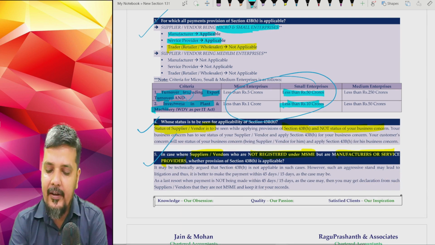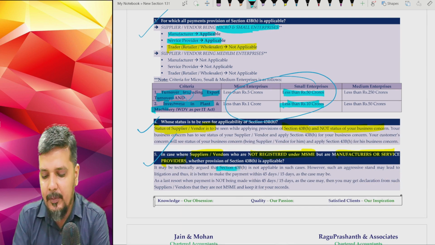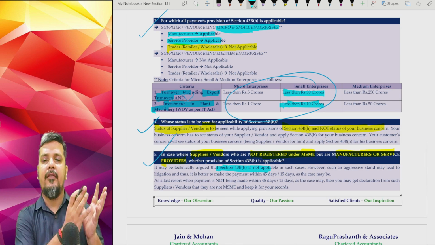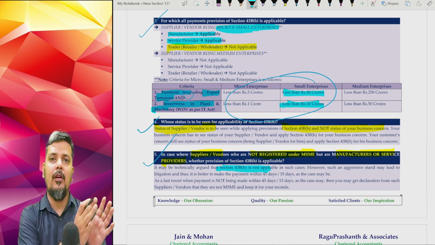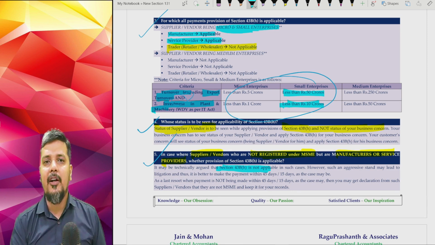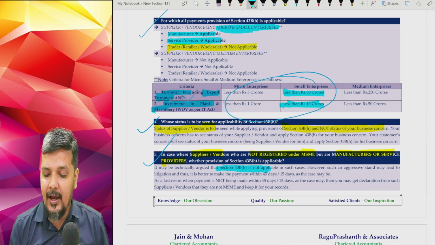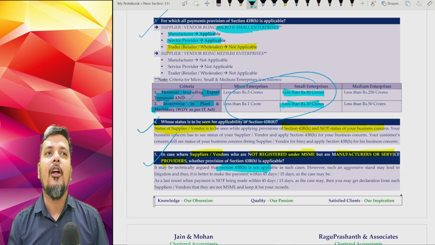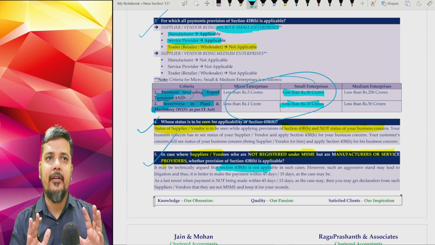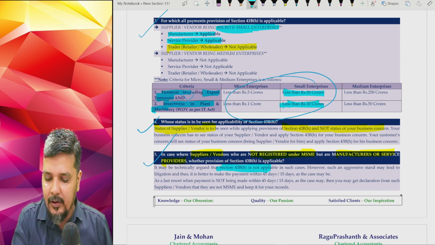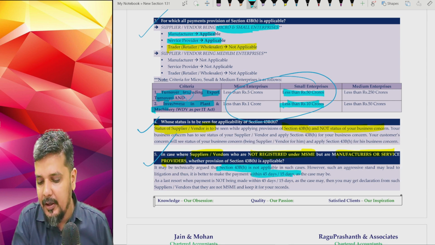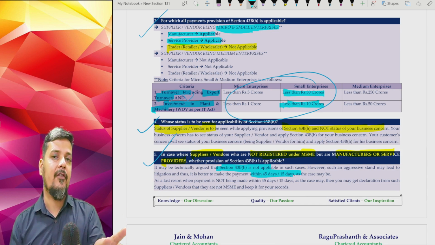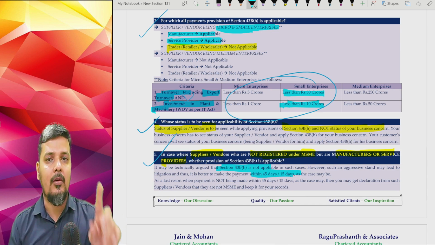Technically, please understand that you may argue that section 43BH is not applicable. You may fight your case. Though that vendor is a manufacturer, service provider, and a micro or small enterprise, it is not registered under MSME Act. So you can very well tell that technically 43BH is not applicable. But our very safe advice is make sure that even in such cases, you make the payment within 45 days, 15 days, because technically they are manufacturer, service provider, technically they are micro or small enterprise.